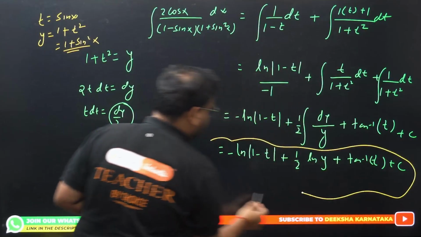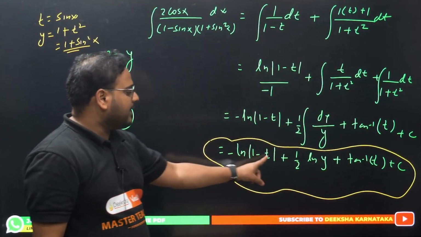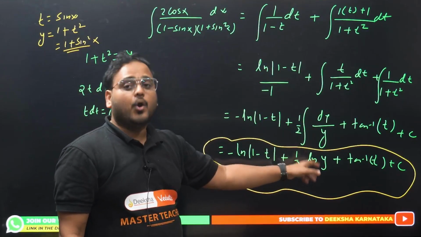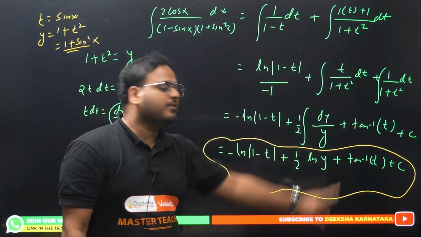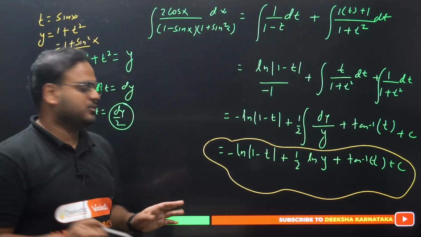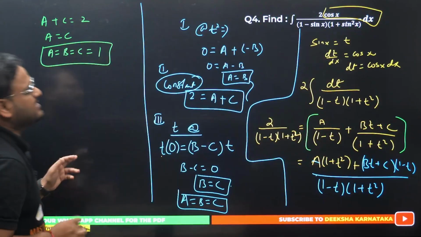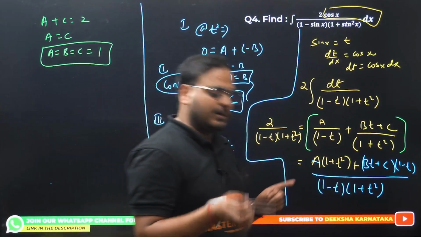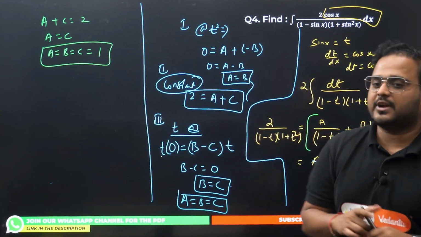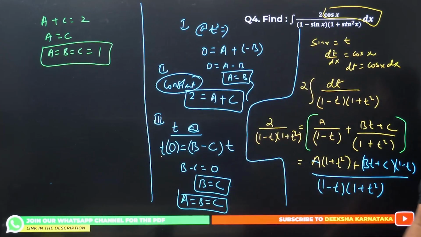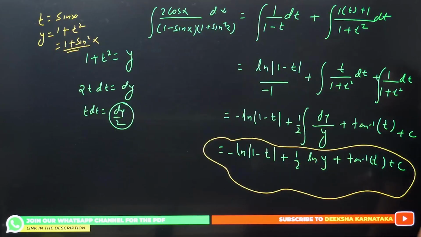Substitute in this thing, you have the answer. That's the final answer in that case. Minus ln 1 minus sine x plus 1 by 2 ln 1 plus sine square x plus tan inverse of sine x. Superb question. Not difficult, but flow is there. Okay. Use application of substitution method also with the partial fractions. Have a look. All this should be clear. Done.